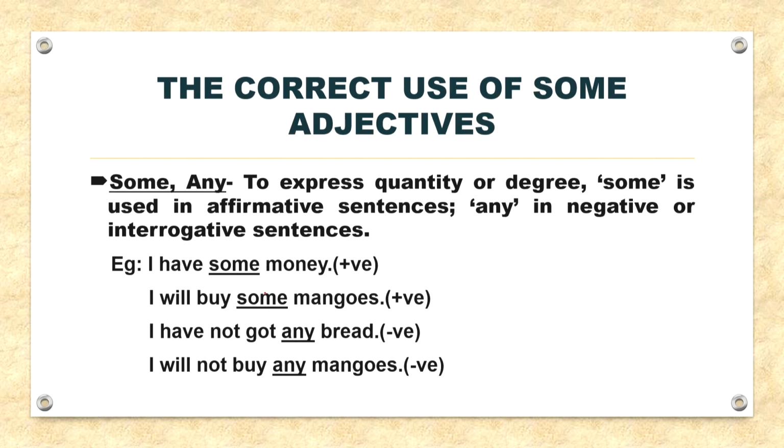Moving on. Now, the correct use of some adjectives: some and any. To express quantity or degree, some is used in affirmative sentences and any in negative or interrogative sentences. So, any is used for negative. For example, I have some money. So, it is conveying a positive sense. I will buy some mangoes. Now, next, I have not got any bread. So, now this sentence is conveying a negative sense. I will not buy any mangoes.